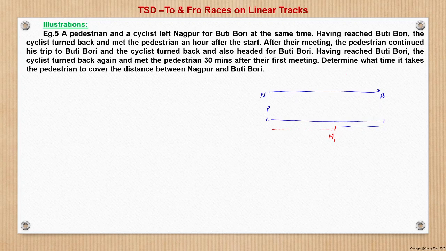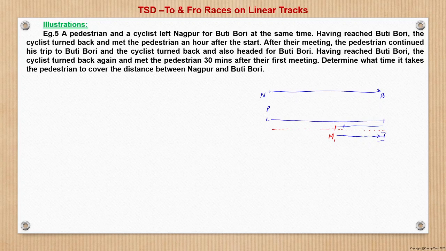Now, after their meeting, the pedestrian continues his trip towards Butibori, whereas the cyclist, after meeting, reverses the direction, and from M1 he turns towards Butibori, and after reaching Butibori, again reverses the direction.